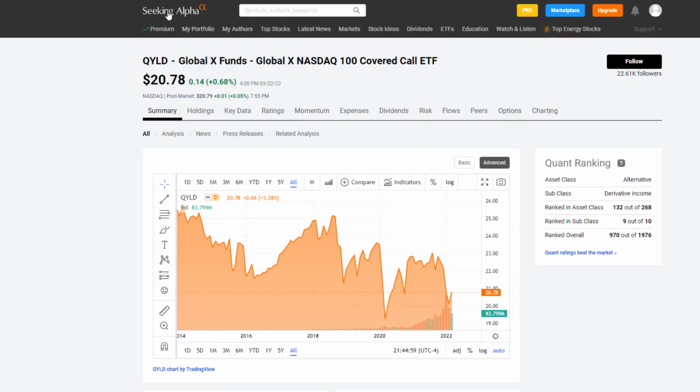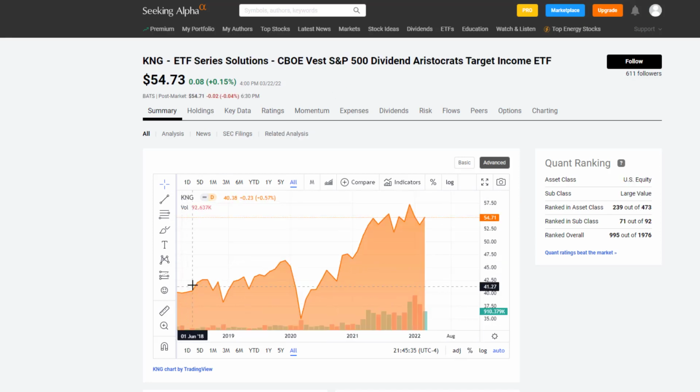Coming over to Seeking Alpha, QYLD's page, taking a look at their overall history or their overall market price data. They started at around $25, and if you drew a straight line from the beginning of the graph all the way to the end, we will determine an average CAGR number over the 8 years and a quarter history. We'll do the same thing for KNG, but you see KNG has had some growth since March of 2018.